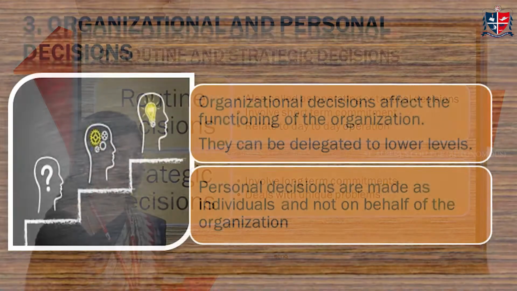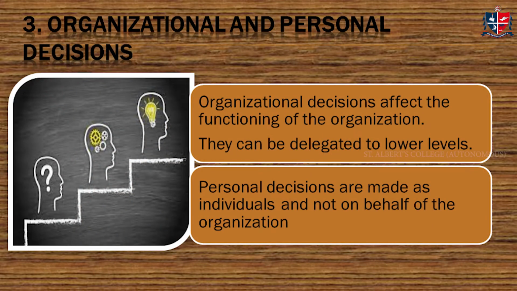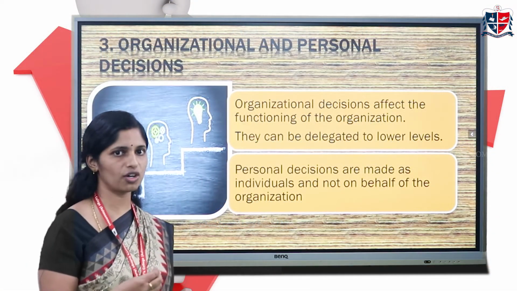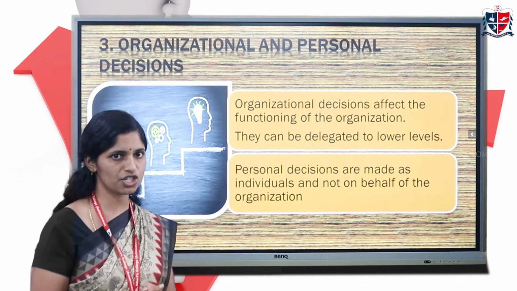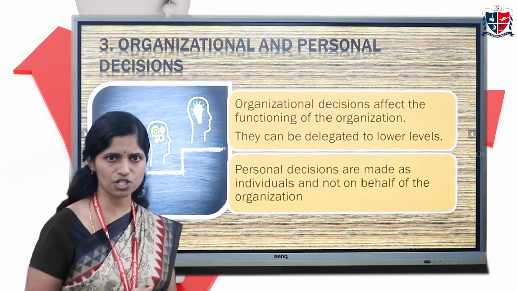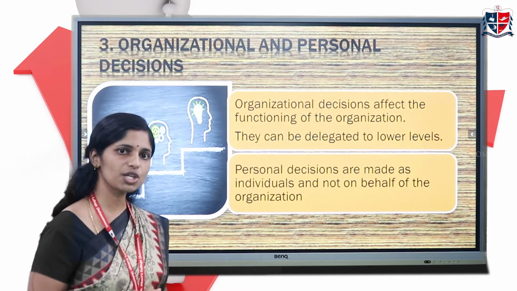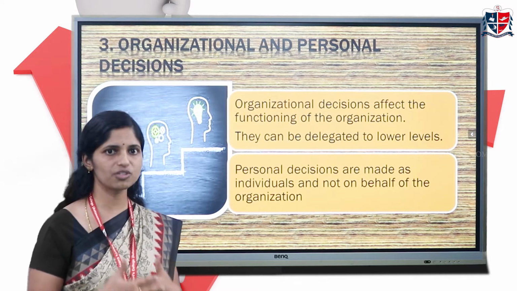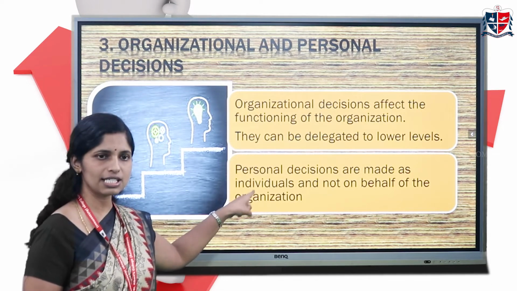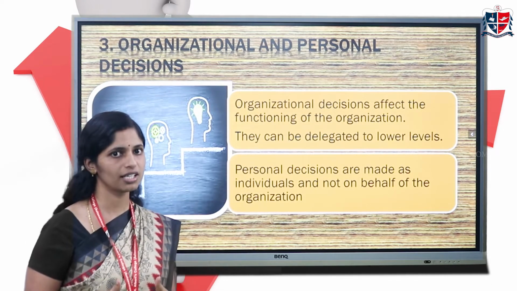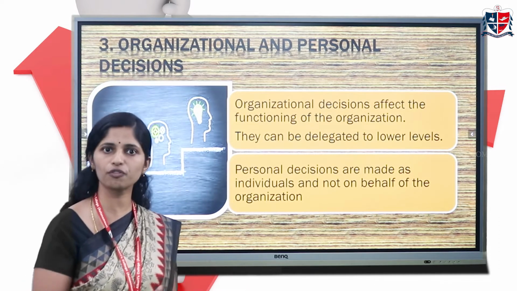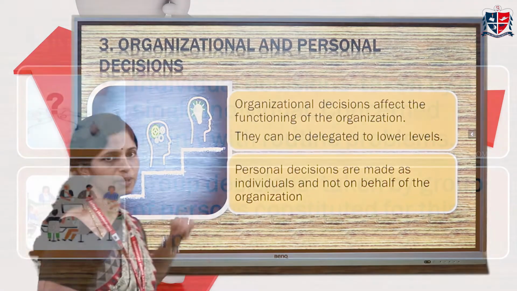That is strategic decisions. The third one is organizational and personal decision. The decisions which affect the functioning of the organization are known as organizational decisions. For example, how many products have to be produced per day. That is an organizational decision. But the decision which is taken by a person as an individual, which doesn't affect the functioning of the organization, is a personal decision. For example, if a person purchases his own car, that is a personal decision. It is in no way going to influence the functioning of the organization.